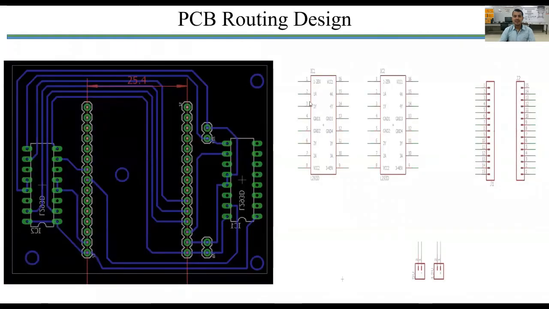PCB design. After testing on the breadboard, we move toward the designing of the circuit. These 2 headers are placed at a distance of 25.4 because the distance of pins in the ESP32 is 25.4, and these 2 are the ICs which are used to run the motor, and 2 supplies are provided. One is 5 volt and another is 12 volt.